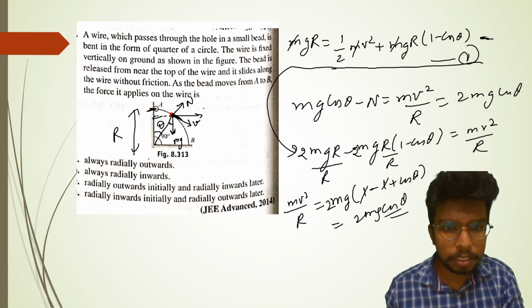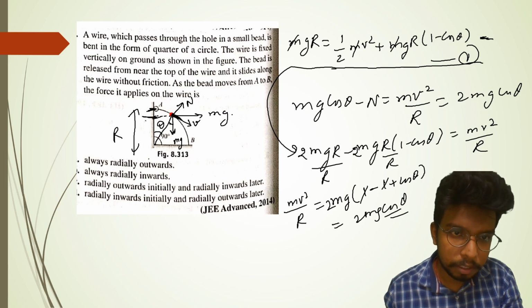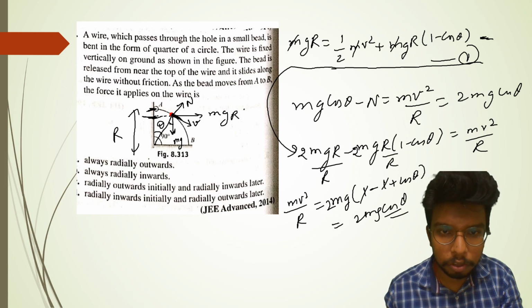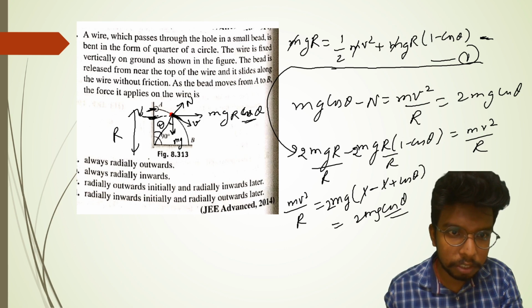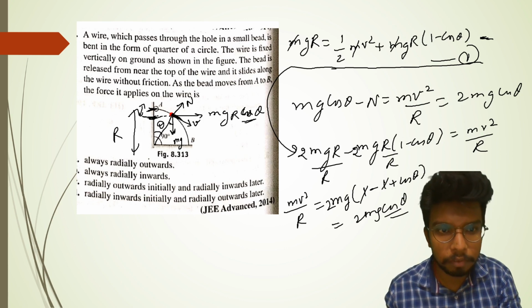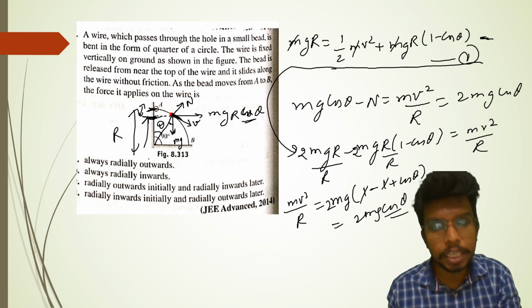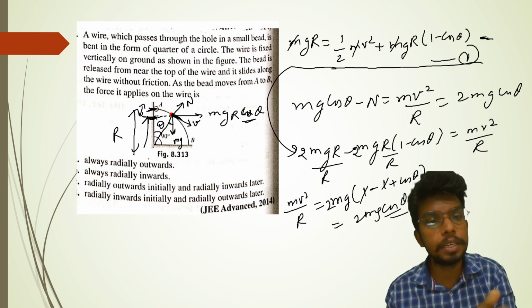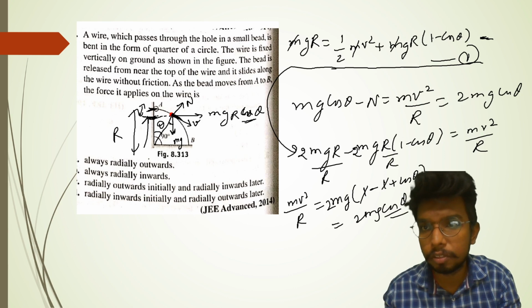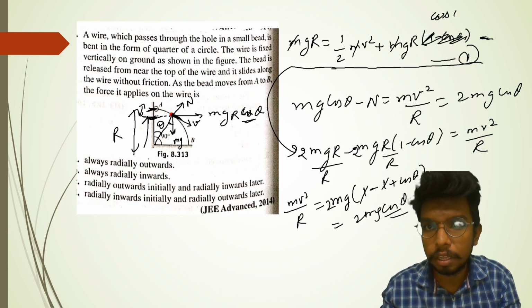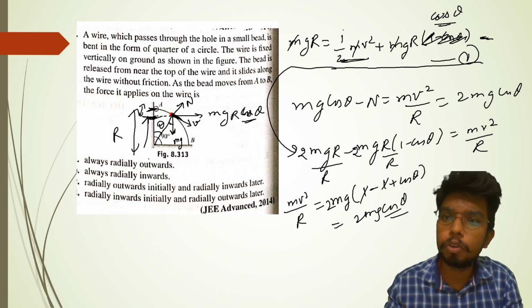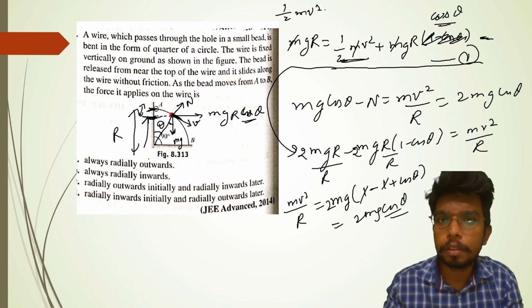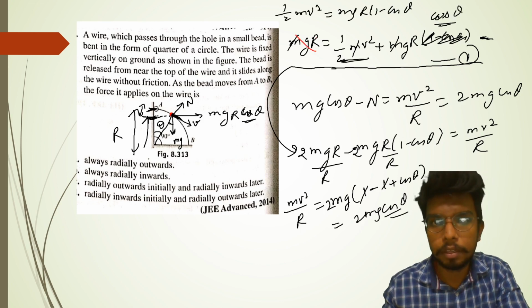So the potential energy at this point will be mgr cos theta. This is the change of the distance, right? The initial distance is r, the final distance is r cos theta. So the change will be mgr minus mgr cos theta. The change will come out to be mgr into 1 minus cos theta. So instead of this, it should be mgr cos theta. And therefore, half mv square should come out to be mgr into 1 minus cos theta. This should be the result. Sorry, this should not be the result.